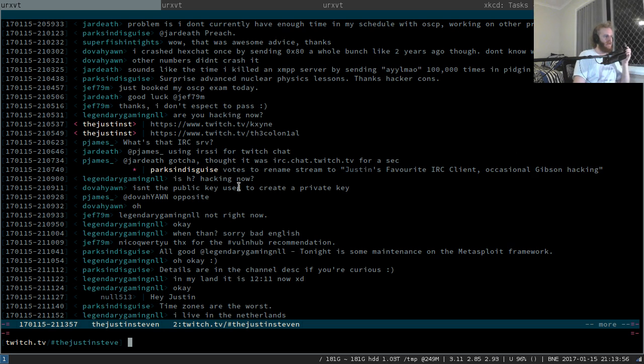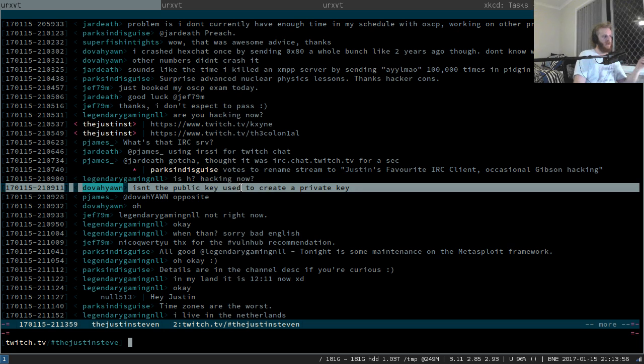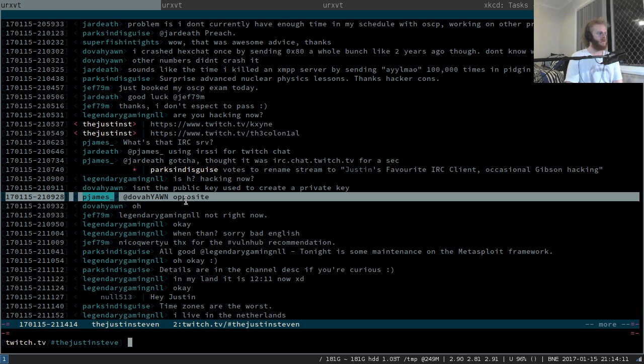Isn't the public key used to create a private key? No, it's not, because if that was the case, then if you gave your public key to anyone, they'd be able to derive your private key, which would mean you're in for a world of hurt. Maybe it is the opposite, maybe the private key is created and the public key kind of falls out. I always pictured it as the two keys being generated in concert, at the same time.